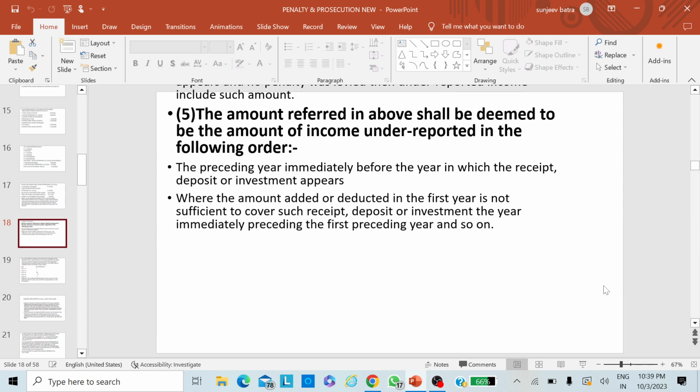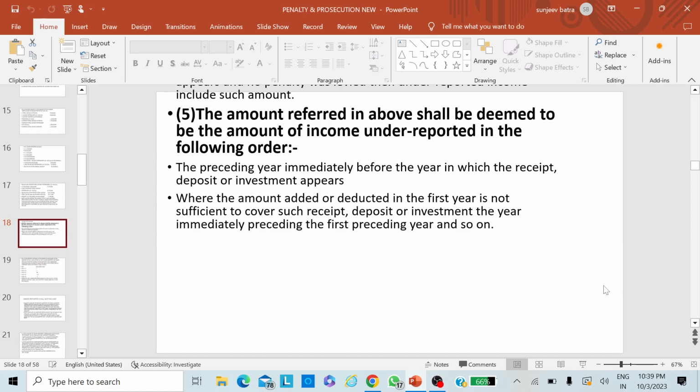Prior to that, 2017-18, 10 lakhs. Prior to that, 2016-17, 5 lakhs. So the source of these deposits pertains to preceding years, and the amount was added in those years, but the penalty was not imposed. In that case, these provisions mandate that penalty can be imposed under this section in this year.